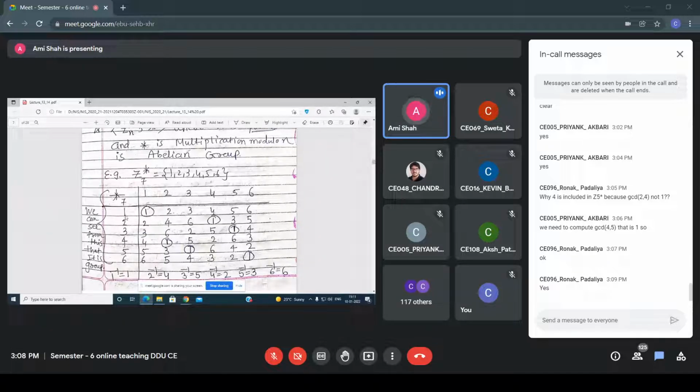So for 1 inverse, what am I getting? I am getting the value of this one. For a equals 1, I am getting b as 1, such that I get the identity element 1, right? Because all of you know that for multiplicative, the identity element is 1.